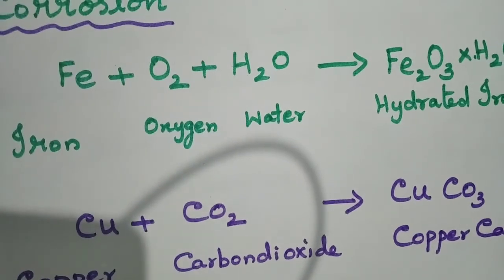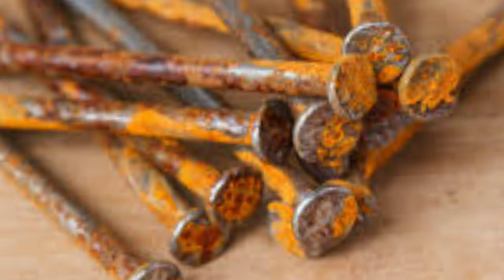First of all, iron reacts with oxygen and moisture present in the atmosphere to give hydrated iron oxide. The hydrated iron oxide formed is called rust. So when you see a rusted nail, you can see a layer of rust, a brownish coating, formed on the iron nail.